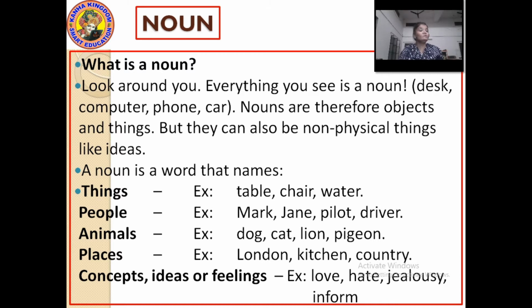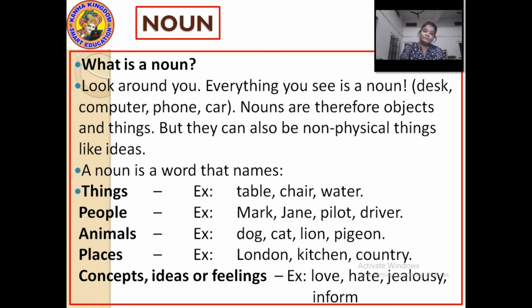Nouns are also the words that name people such as Sita, Ram, Krishna, Radha, Jane. Okay, now these are the names. Other than this, nouns can be by profession. It can be pilot, teacher, doctor, driver, steward, air hostess, nurse, nun, father. Such things are also called nouns.